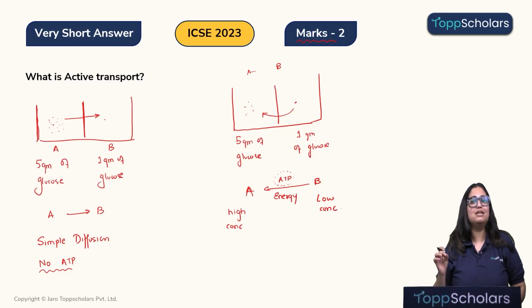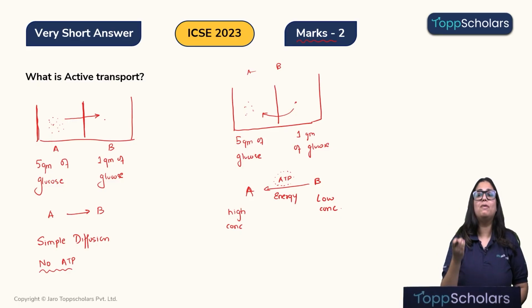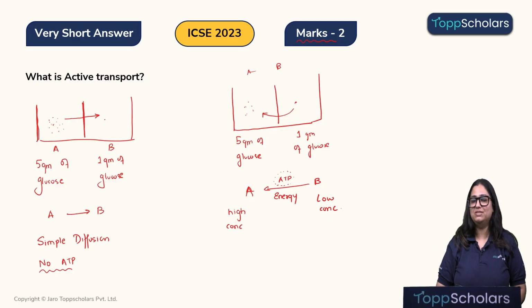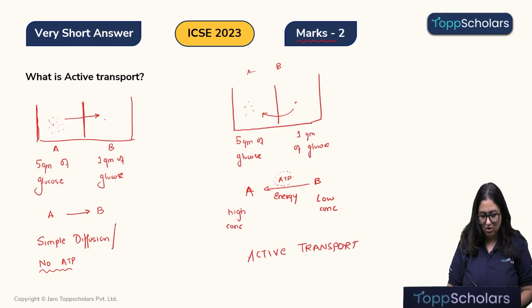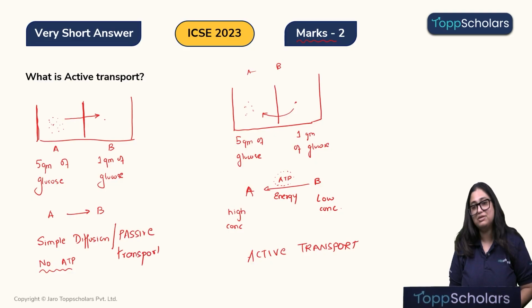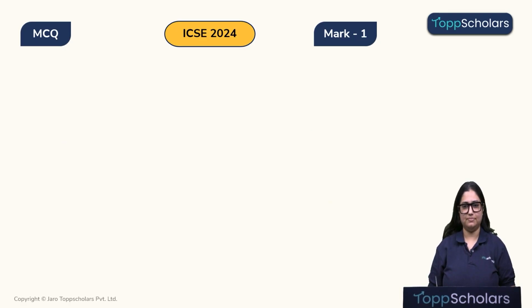Okay, so active transport is movement of substance across a semi-permeable membrane, from low concentration to high concentration, by using energy or by breakdown of ATP. I hope this is clear, children. So this option B is an example of active transport. And here this example A that we have drawn is the example of simple diffusion or passive transport. I hope active transport is also clear and the difference between active and passive transport is also clear. Okay, students, let's move on. Now let's look at this question.